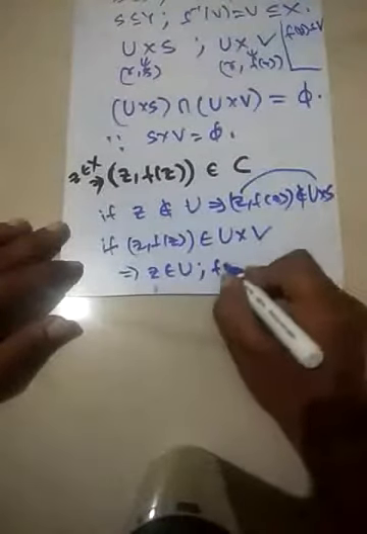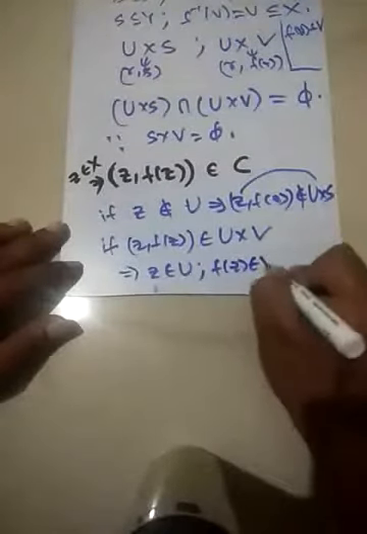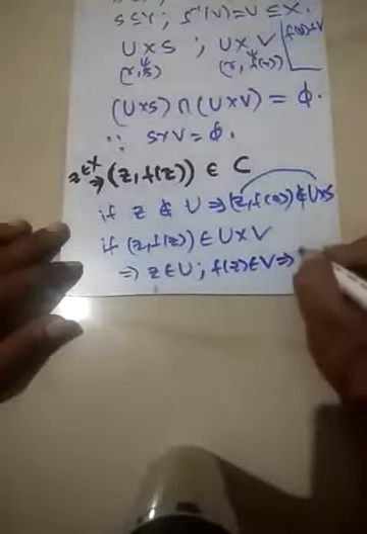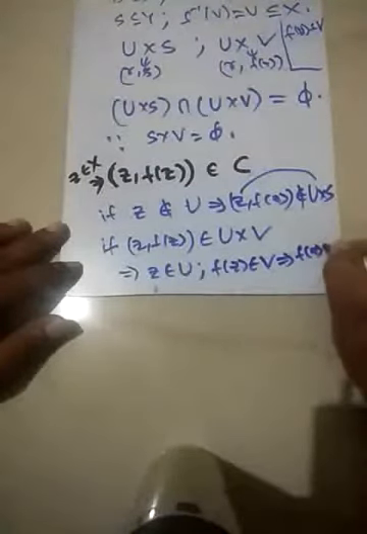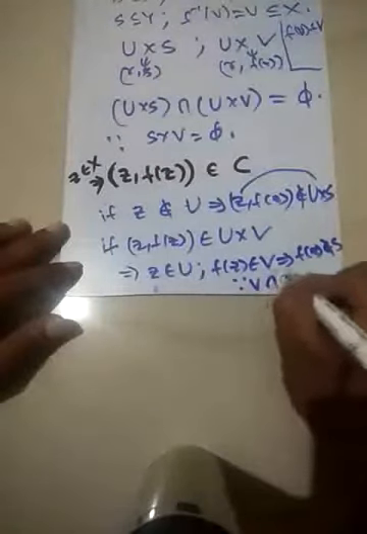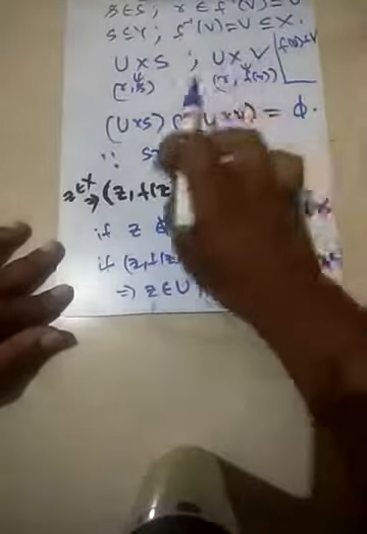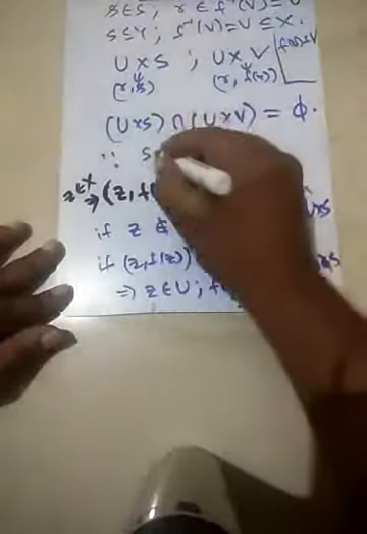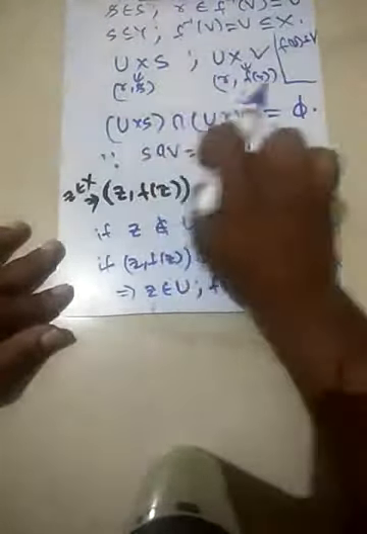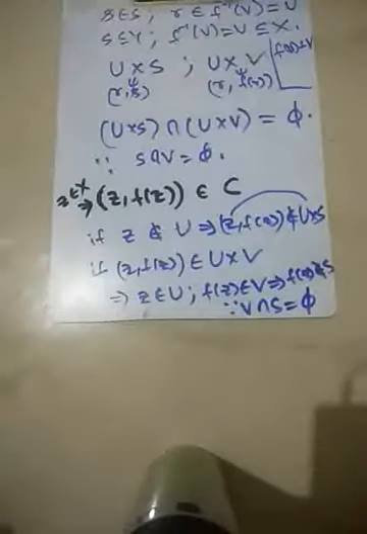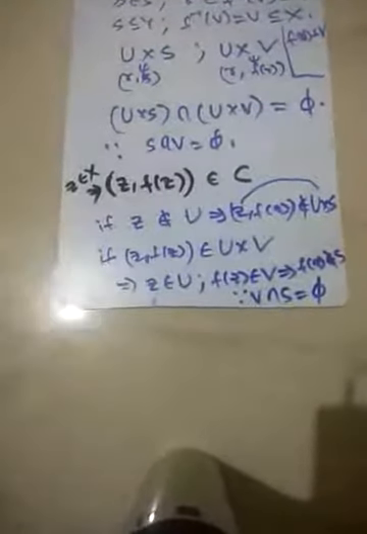F of Z belongs to V, and that clearly implies that F of Z cannot belong to S, since V intersection S is empty. This is the intersection, not the cross. S intersection V is empty.